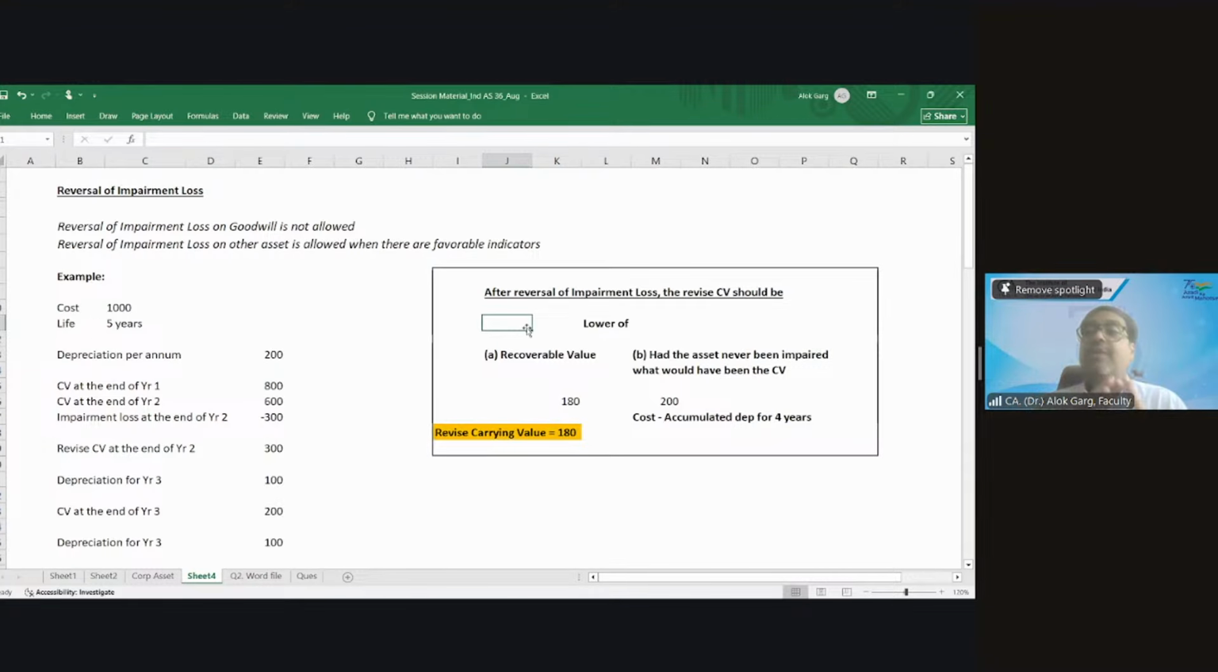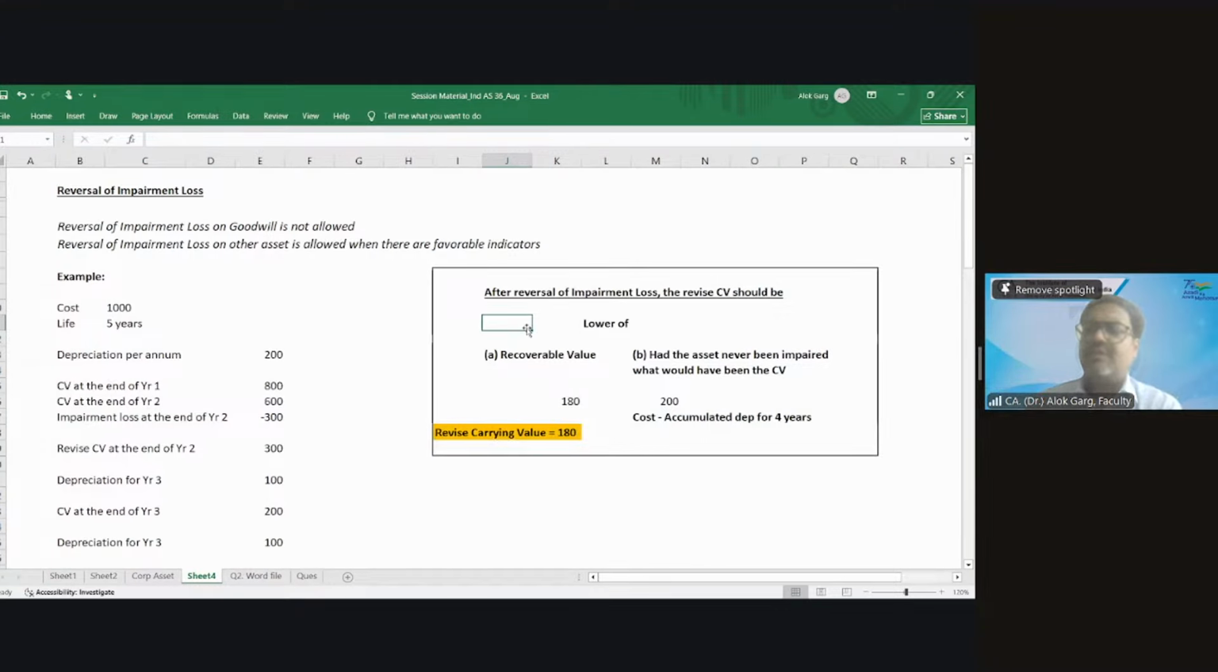Then you need to compute what would have been the carrying value had this asset never been impaired. Then you will have a computed carrying value. Then you need to compare, and whatever is lower will become your revised carrying value. If my revised carrying value is 180 and my existing carrying value is 100, then I need to reverse 80.